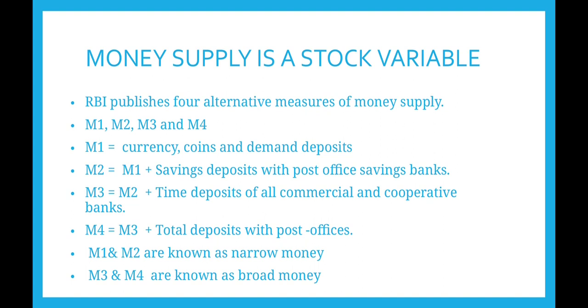So M1 and M2 are known as narrow money, that is they are kept in liquid form, so the depositor can withdraw at any time. M3 and M4 are known as broad money. The depositor earns fixed rate of interest. He cannot withdraw the money at any time.